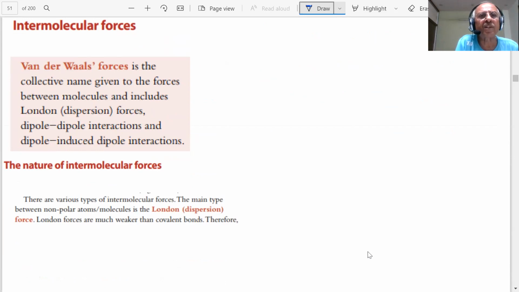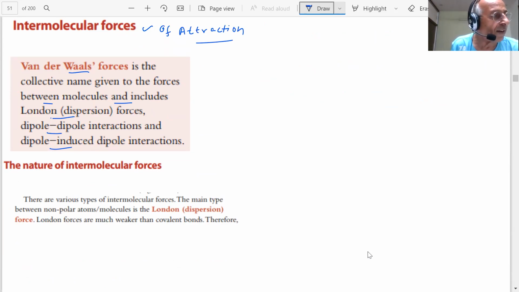So I am talking about intermolecular forces of attraction, and this is honored, as I said, in the name of Van der Waals. Van der Waals forces is the collective name given to forces between the molecules, which includes London dispersion forces, dipole-dipole interaction, dipole-induced dipole. So when I talk about this, I will help you understand how physical properties of covalent molecular substances